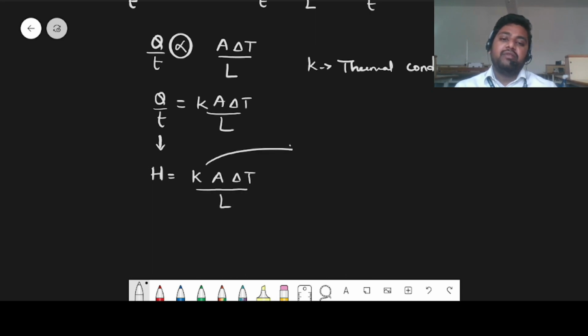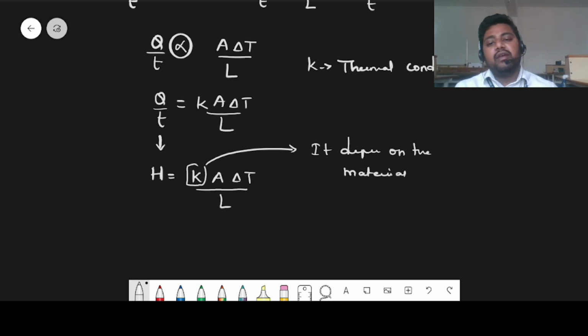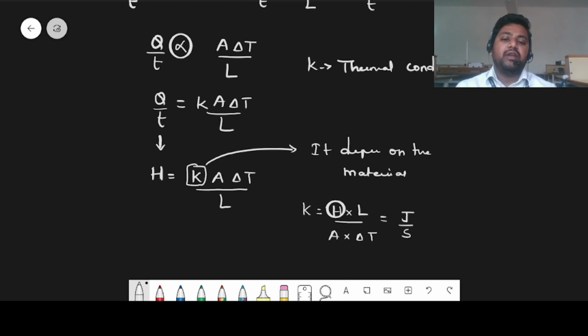Thermal conductivity is a characteristic property of the material, so it depends on the material. How do we write the units of K? K can be written as H times L divided by A times delta T. H is the heat current, with unit joules per second, because it is Q by t: heat in joules and time in seconds.